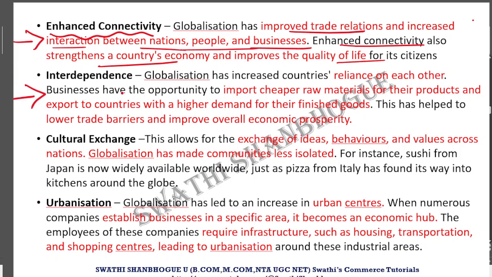Then it gave the way for interdependence. It has increased countries' reliance on each other. Now they were dependent upon each other because they were seeing which country's trade will benefit us and in which ways.